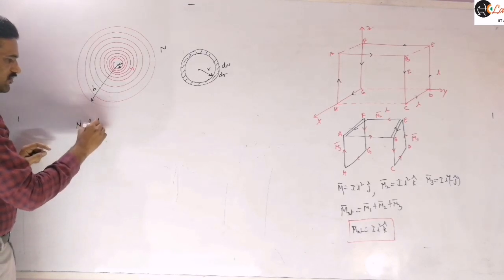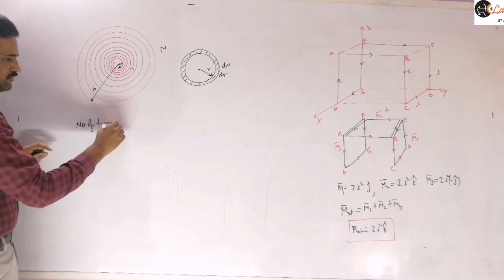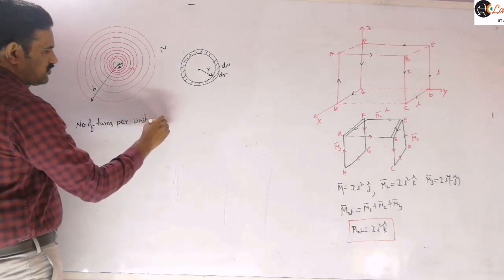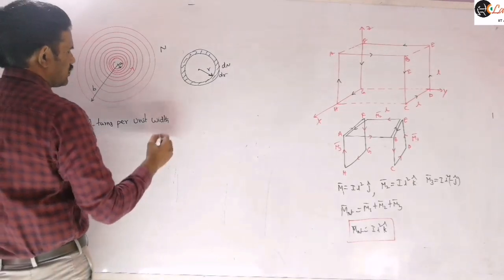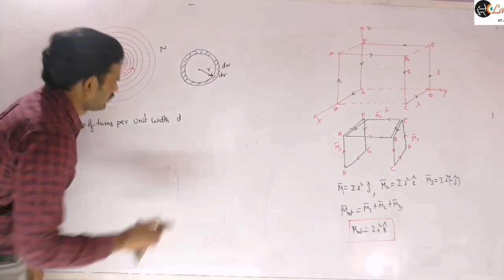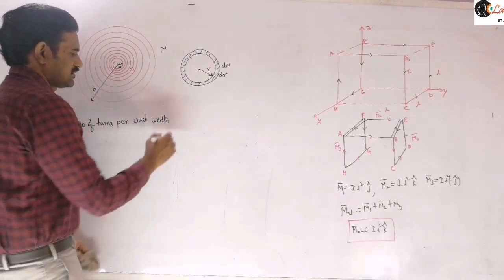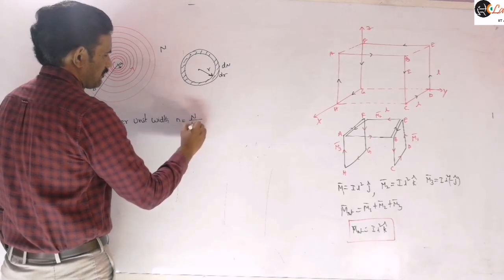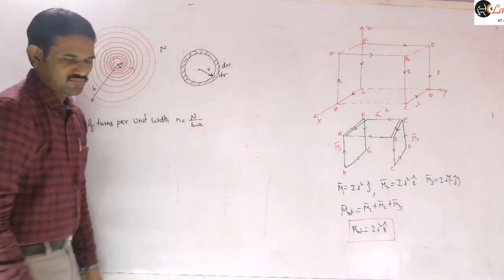So the number of turns per unit width, we can write this as small n is equal to n by b minus a.